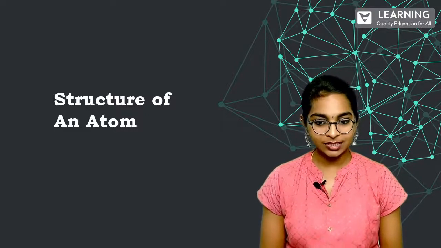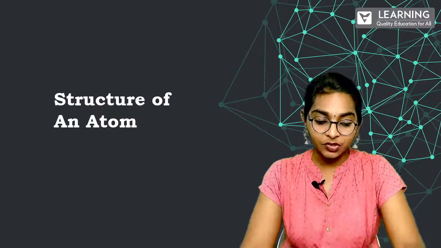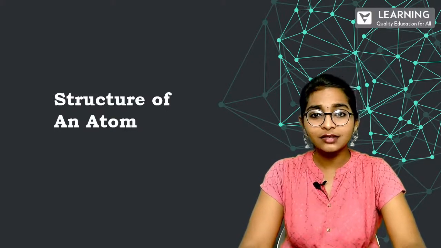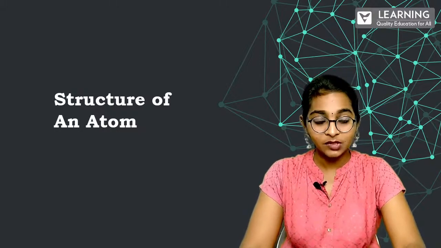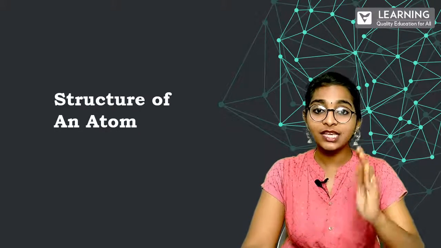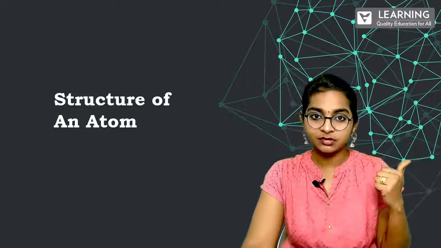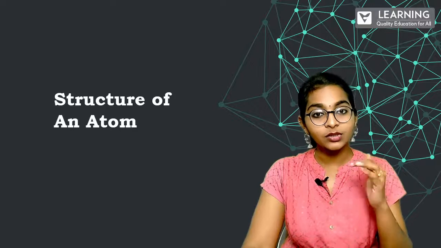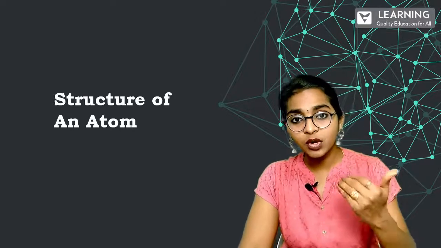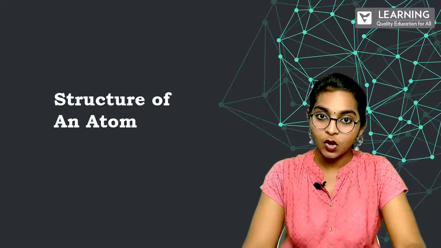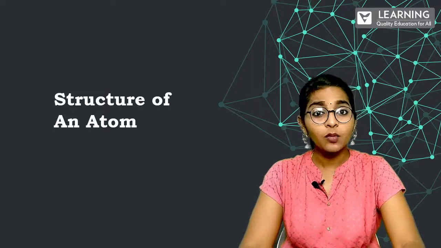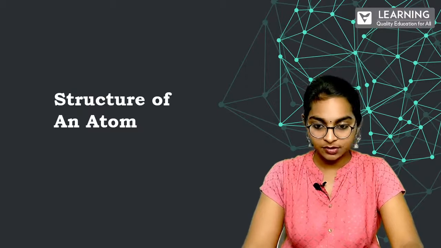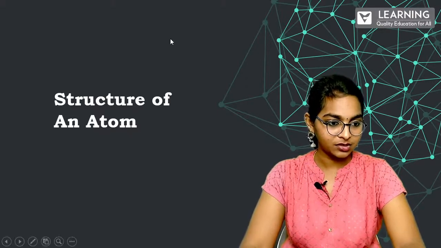Yes or no? Clear? So far we have recognized 118 elements. Those 118 elements have different atomic structure, so something in them is actually different. For that, we have to understand what the subatomic particles of an atom are. Or to be very precise, what is an atom made up of? Clear? Fine. That is what we are actually figuring out in this chapter.